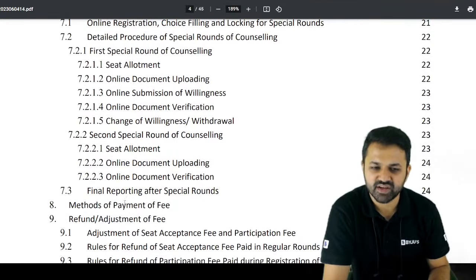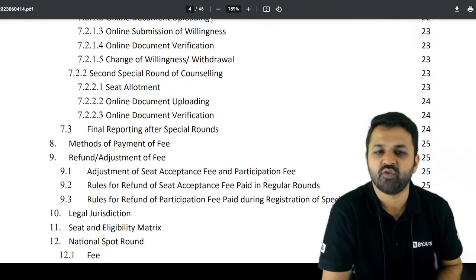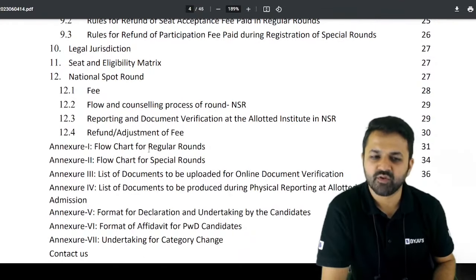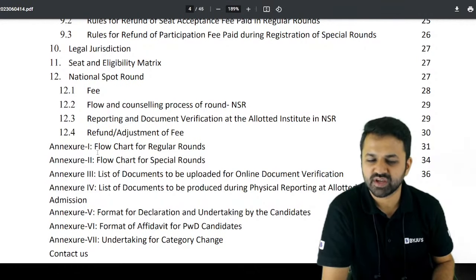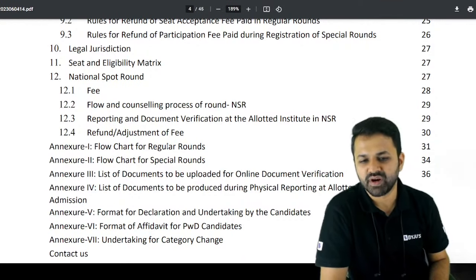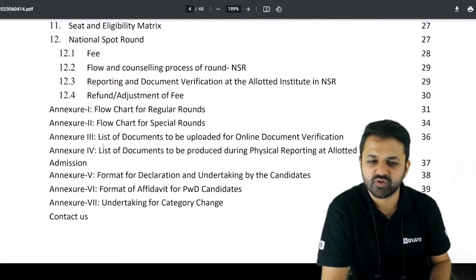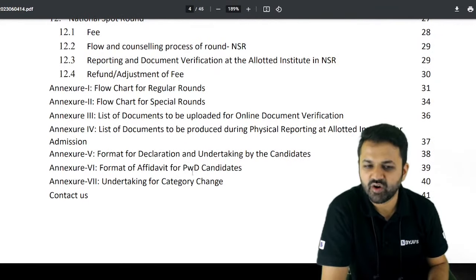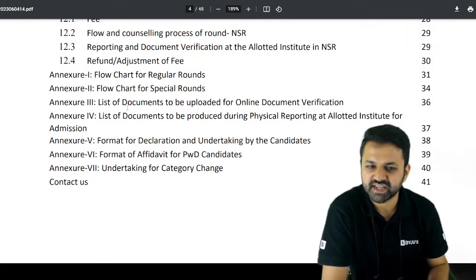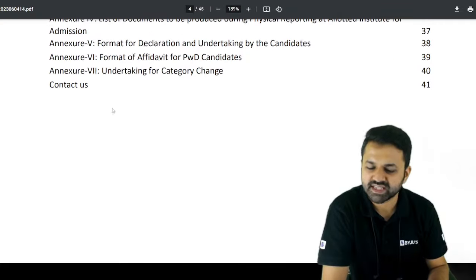Everything is given in this particular PDF, which contains 45 pages. Next, the flow chart of the regular rounds and the flow chart of the special rounds are also given directly. If you check the annexure, you will directly see the regular round flow chart. The affidavit for PWD candidates, the format of the declaration and undertaking by the candidates, and the undertaking for the different categories are also given. Whatever documents are required are given in the form of annexures, so you can check this annexure also.